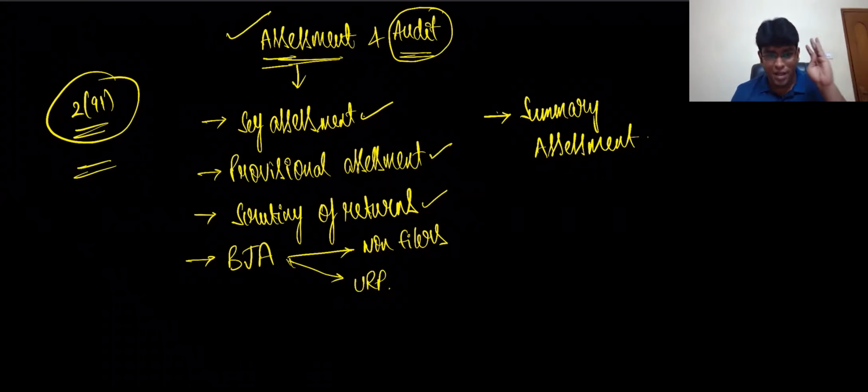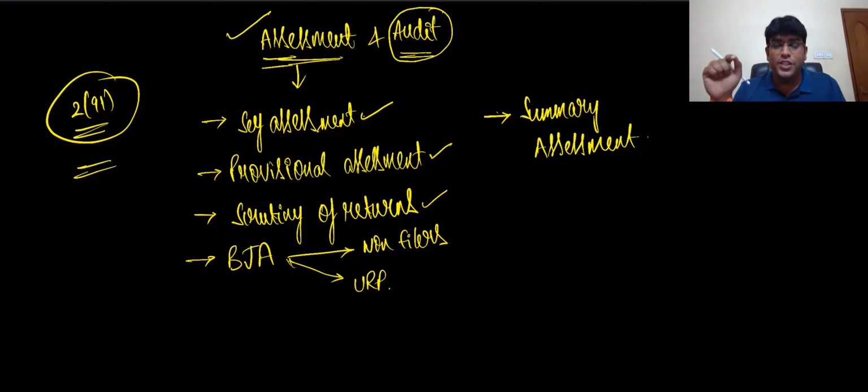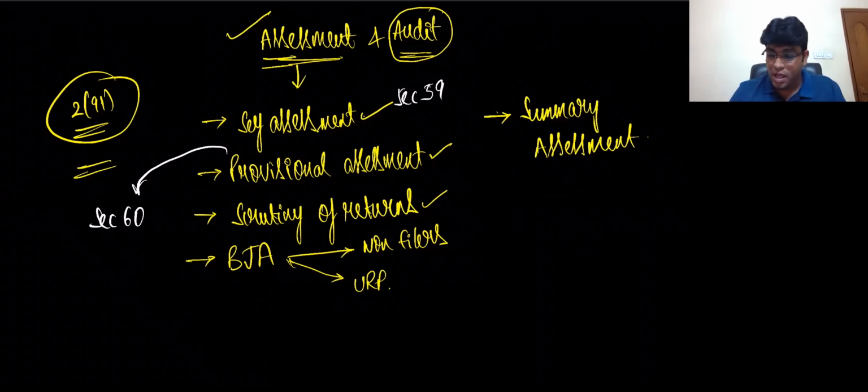No hurry, no tension. Come on, please relax. Relax means don't sit and sleep. Come on, concentrate. Don't sleep. Focus. But relax and listen happily. So friends, what are the different types of assessment we have? Self-assessment, provisional assessment, scrutiny of returns, best judgment assessment, summary assessment. What is each type and each point we will talk about in detail. Get ready. First, before I start, my dear friends, the concept of self-assessment is dealt with by section 59. Provisional assessment is dealt with by section 60. Scrutiny is dealt with by section 61.